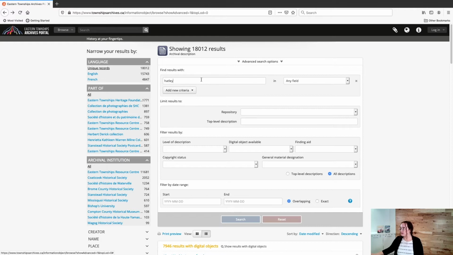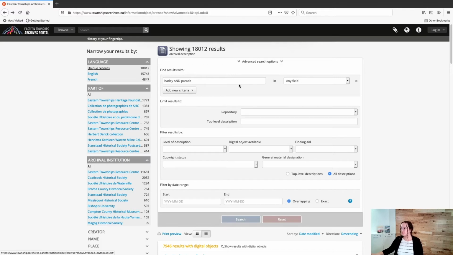You can also do this by typing the Boolean operators directly into the advanced search box. So we can type in Hatley and parade. When you search, for example, using the and, this is going to give you all archival descriptions that include both of these terms, but not necessarily in the same order. If you use not, it will give you search results with the first term that do not include the second term. And if you use or, it will give you search results that include one or both of the search terms that you've entered.